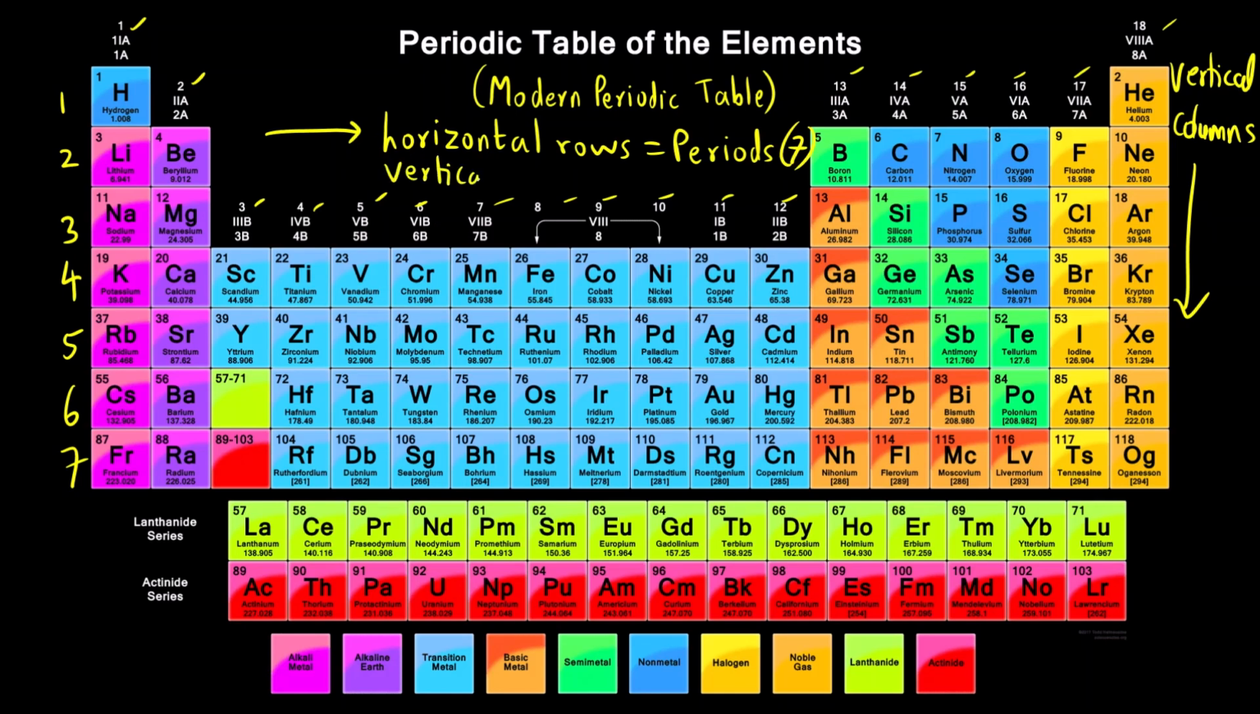Okay, vertical columns are what? They are called groups. Vertical columns are called groups. There are how many groups? 18 groups. Okay, 1 to 18, this is the new nomenclature.